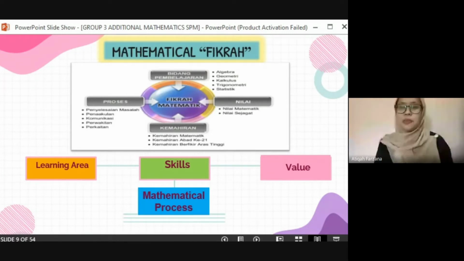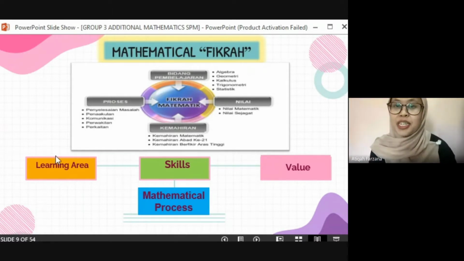And the next element is skills, which involve the mathematical skills, the 21st century skills, and also the higher order thinking skills. And then the third element is the mathematical value and also the universal value. And the last element is the mathematical process, which involves the process of problem solving.